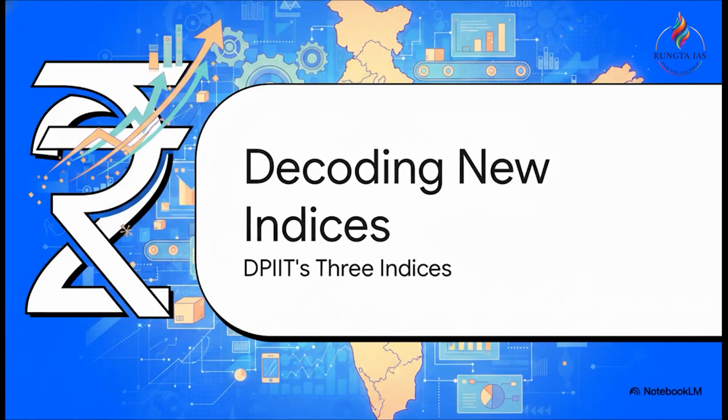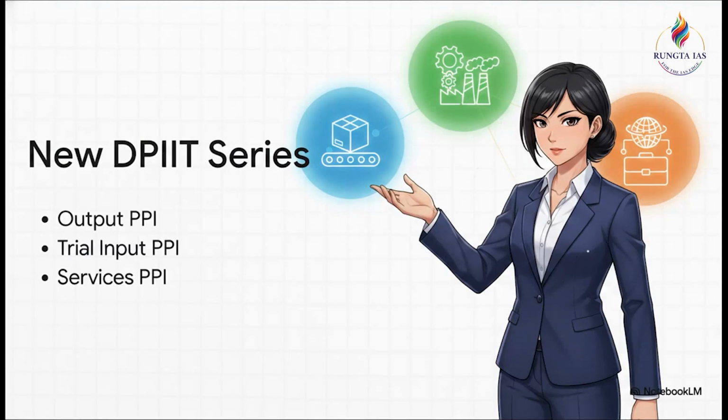Moving on to part 2, let's decode these new indices. Sir, the DPIIT is bringing in a highly sophisticated three-pronged approach here. I want you to literally memorize these 3 terms for your mains papers: Output PPI, Input PPI, and Services PPI. Dropping these exact administrative terms in your answers will instantly elevate your score.